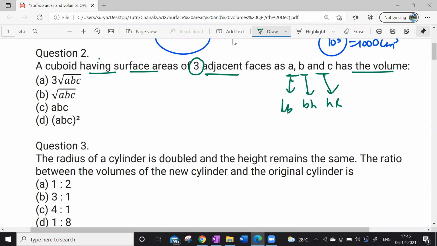So then we'll get L square B square H square is equal to ABC. Then LBH whole square will be ABC. If we take root on both sides, we get LBH, which is the volume, as root over ABC. So we can say volume is equal to root over ABC.